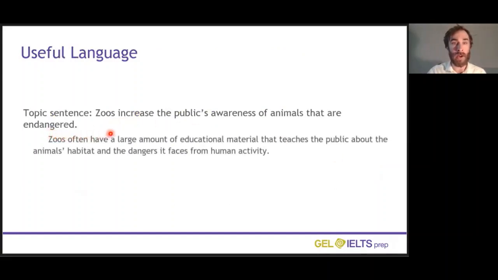Zoos often have a large amount of educational material that teaches the public about the animal's habitat and the dangers it faces from human activity. So this is explaining the process or the way that zoos can teach people about animals, especially endangered animals.